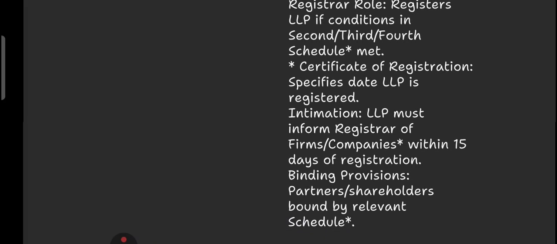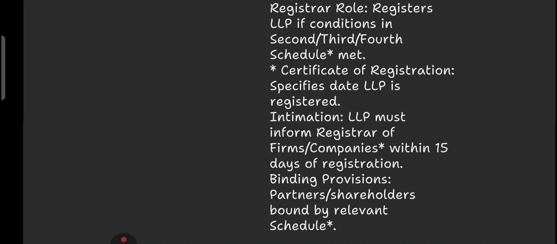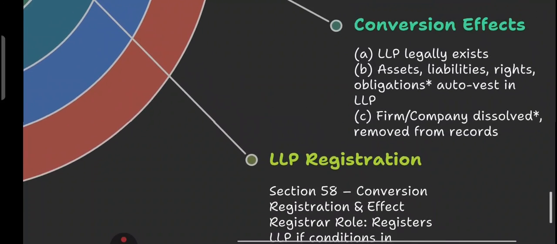Section 58 says that the registrar may update the name and the details in the official record. So you can see the registrar's role is there. They register the LLP if the conditions in the second, third and fourth schedule are met, and on a specific date the LLP is registered. Then the LLP must inform its old authority, like the registrar or ROC, within 15 days. Earlier it was a firm, so it will have been registered; the firm that has converted to LLP must inform its old ROC within 15 days of registration. Partners and shareholders are bound by the relevant schedule. So this is about LLP registration.